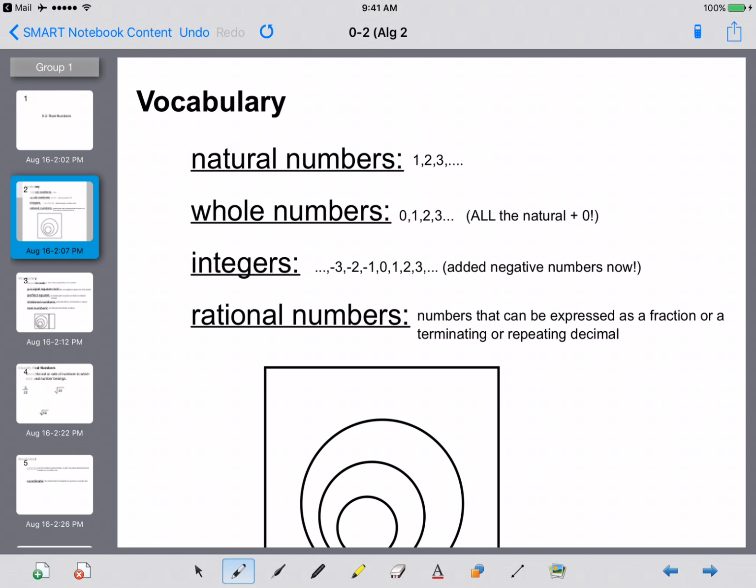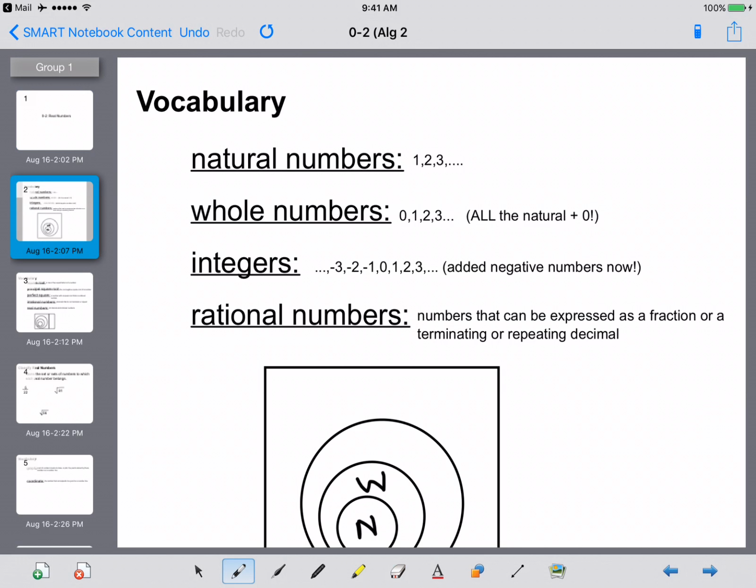So your natural numbers are 1, 2, 3, 4, 5, and continuing on forever. Your natural numbers are the pickiest ones. So that starts off in the middle. And your whole numbers are all of your natural numbers plus 0. So 0, 1, 2, 3, 4. So your whole numbers are added in there. If you have a number that's a natural number, it is also a whole number. But not all whole numbers are natural numbers. Because, right, 0 is only a whole number. It's not a natural number.